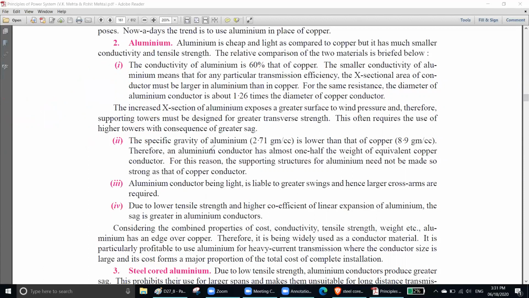This often requires the use of higher towers with the consequence of greater sag. So to reduce the wind pressure, you have to use a bigger tower, and that results in greater sag, meaning the sag will be bigger. Number two is an advantage of aluminum: the specific gravity of aluminum is 2.71.